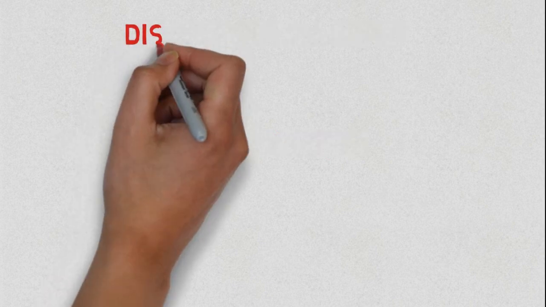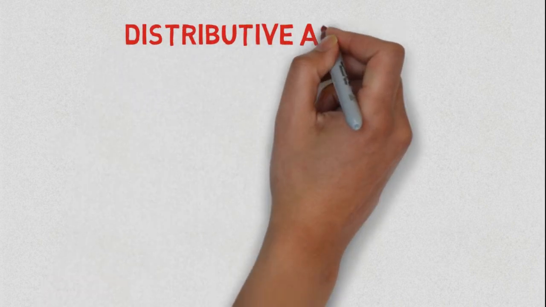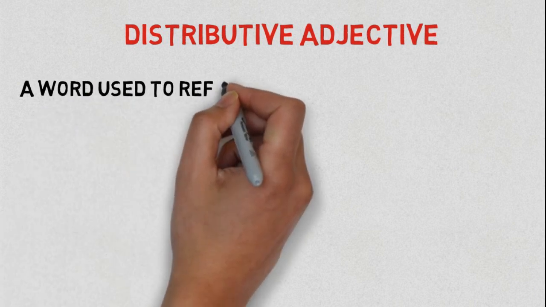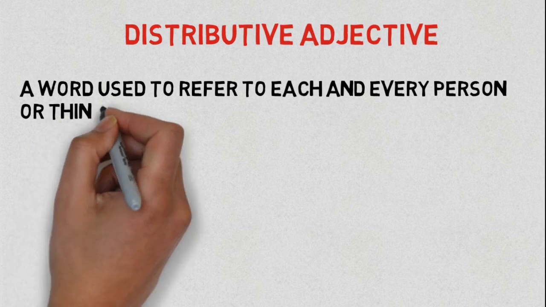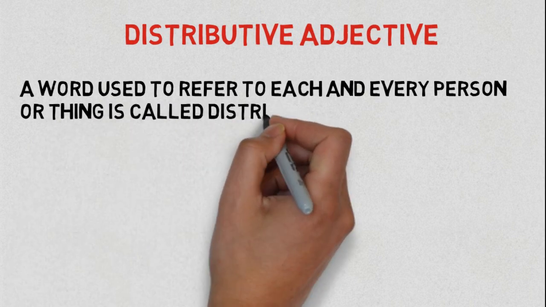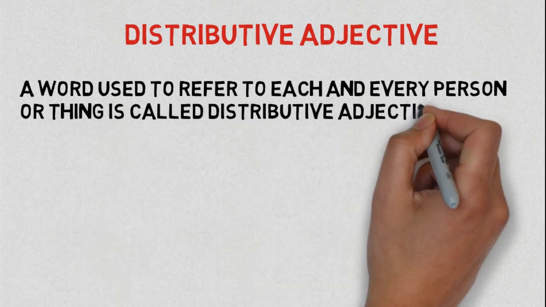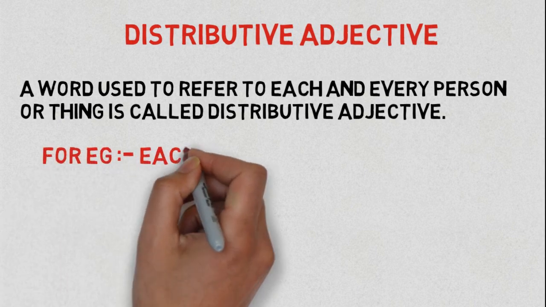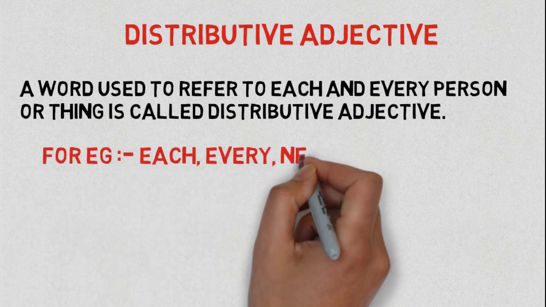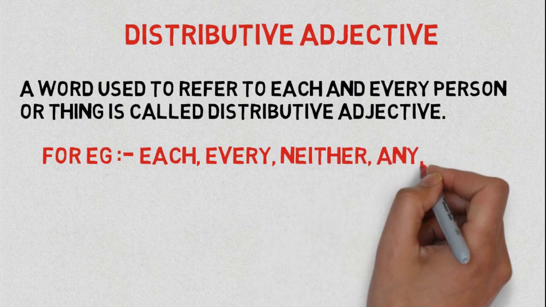Now, move on to the next type, the distributive adjective. A word used to refer to each and every person or thing is called a distributive adjective. For example, each, every, neither, any, both.